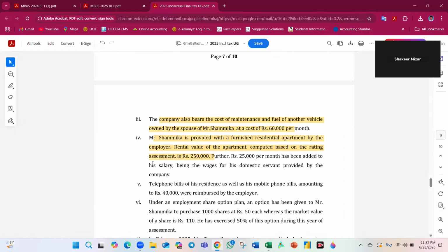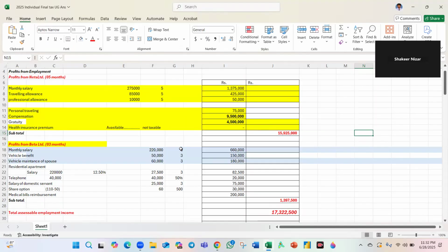Mr. Shamika is provided a furnished residential apartment by the employer. The rental value of the apartment based on the rating assessment is 2,50,000. Further, 25,000 per month has been added to his salary, being the wages for his domestic servant. If there is a servant, we must add that too, 25,000.